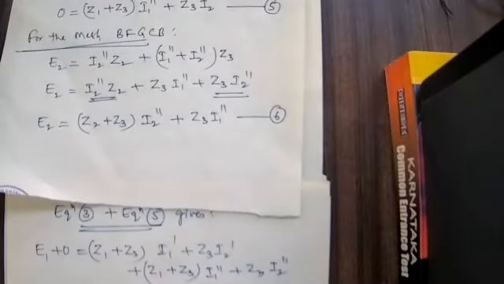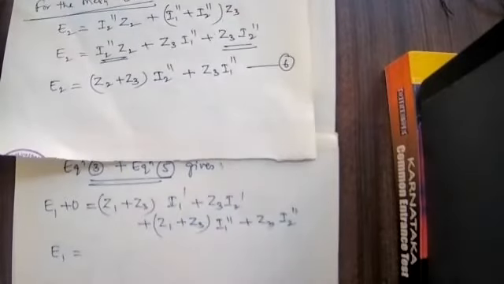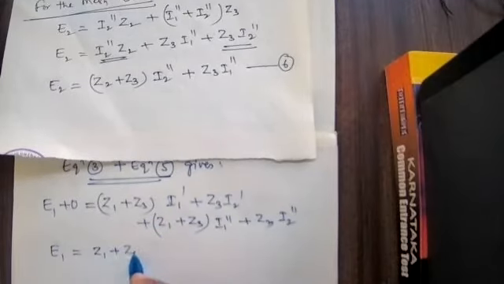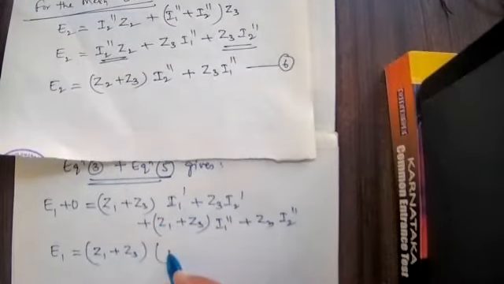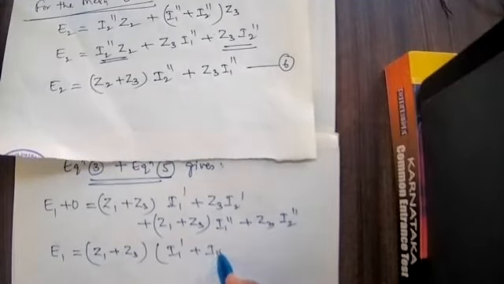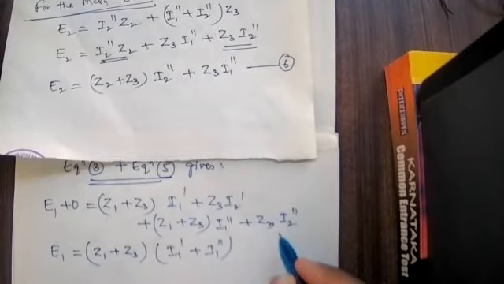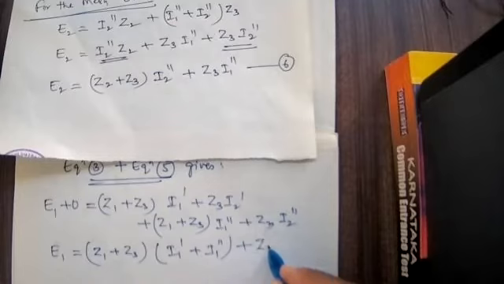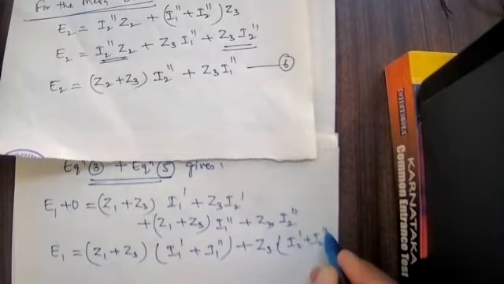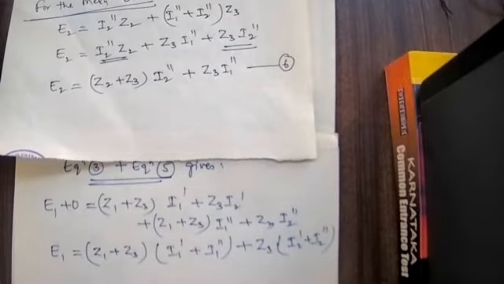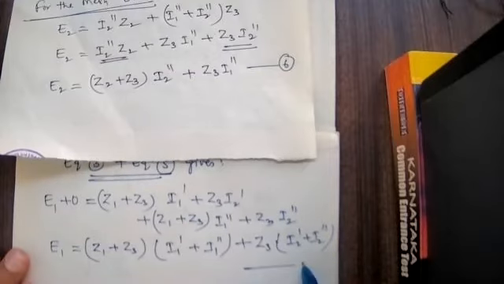If you are adding those two, therefore E1 is equal to Z1 plus Z3, which is available as the common factor. I will take it outside. Remaining thing here is I1 dash plus I1 double dash. Here Z3 is the common factor, plus Z3 into I2 dash plus I2 double dash. I will take this one as equation number 7.